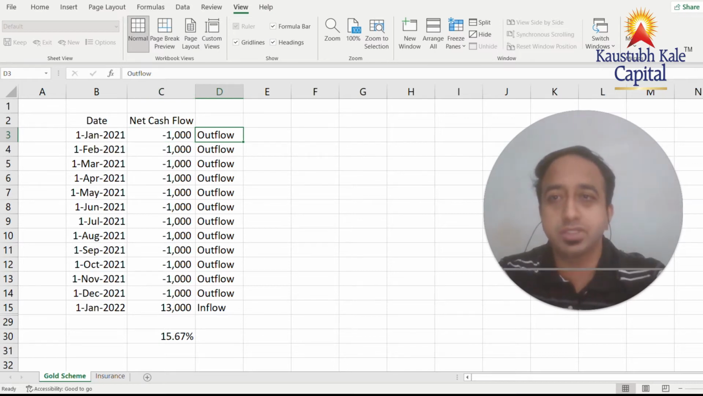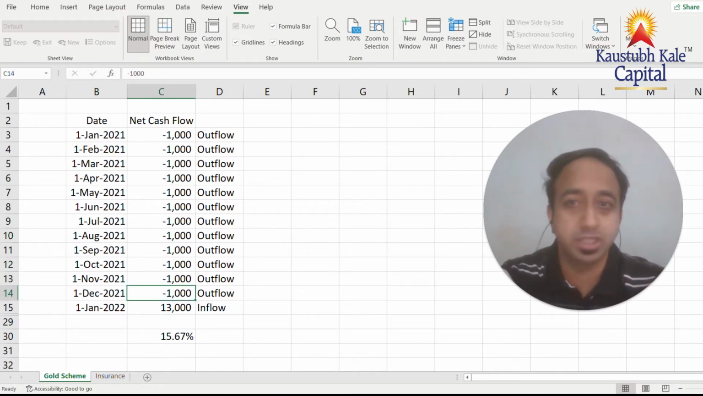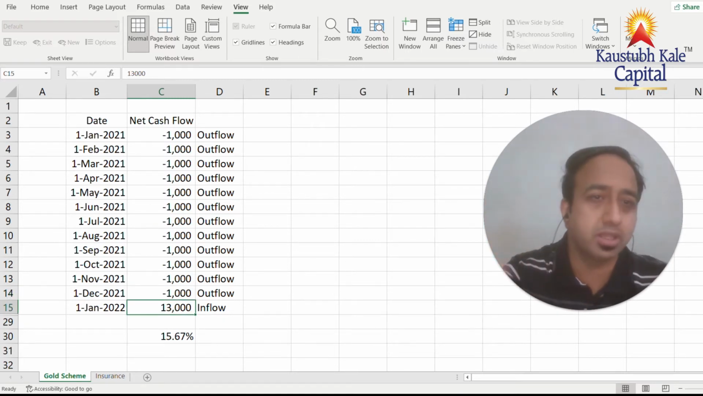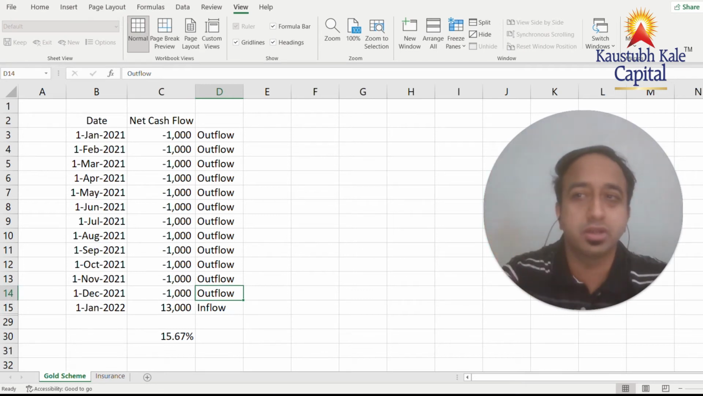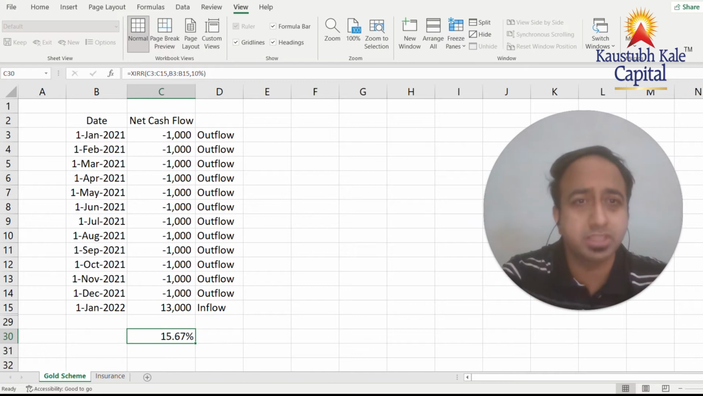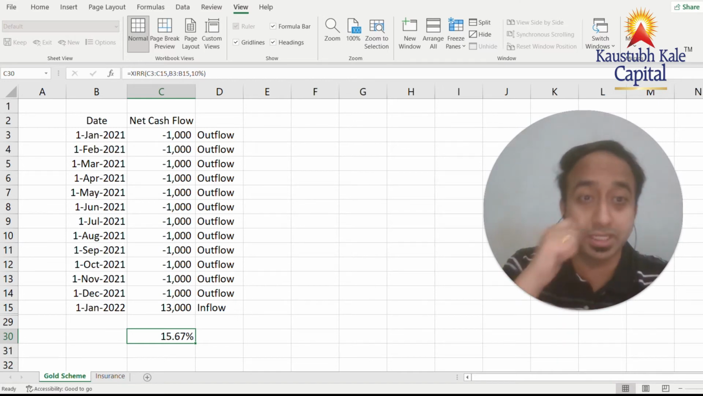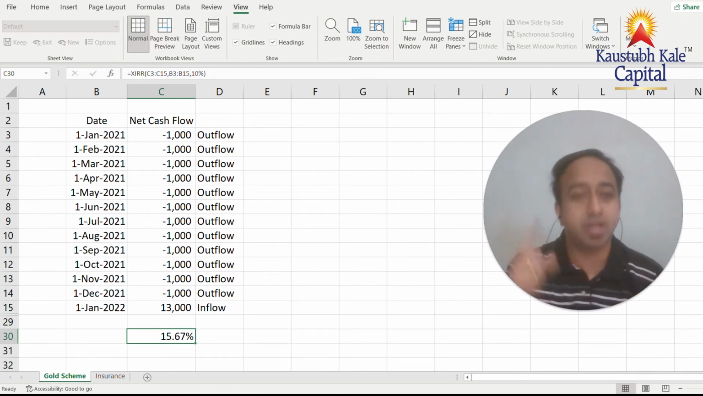If you see, on the 1st of Jan she pays 1,000 rupees, which is an outflow. Then so on and so forth: 1st Feb, 1st March, till December, she pays 12 installments of 1,000 rupees from Jan to December. At the end of the first year, which is 1st of Jan 2022, she receives back 13,000 rupees. So there are 12 outflows and one inflow of 13,000. Now if you calculate using Excel, with an Excel formula which I have put, the IRR comes to 15.67%, which is obviously a very good IRR. So that is why she can go for this investment, assuming other things are constant. So whenever someone pitches you a product, ask about IRR.